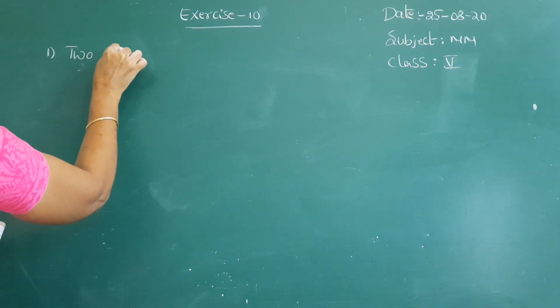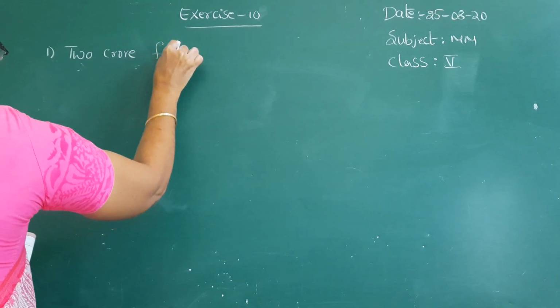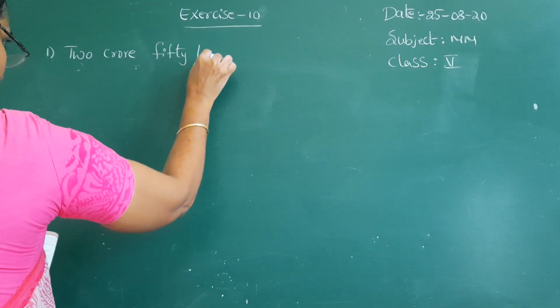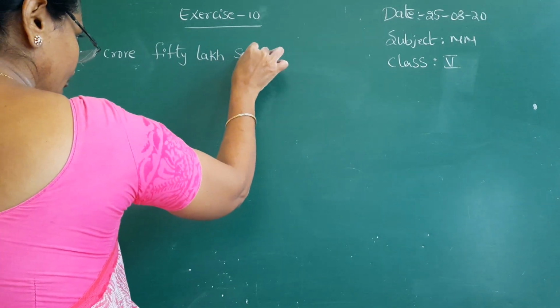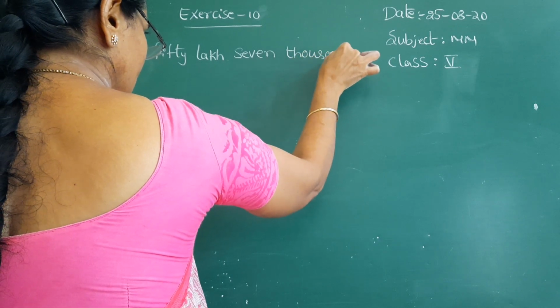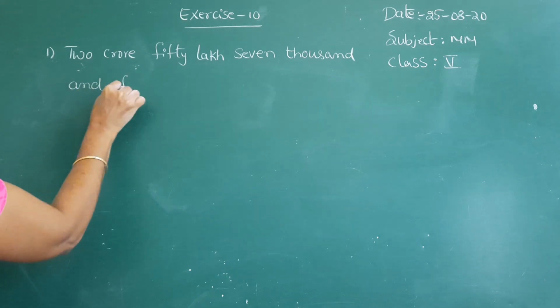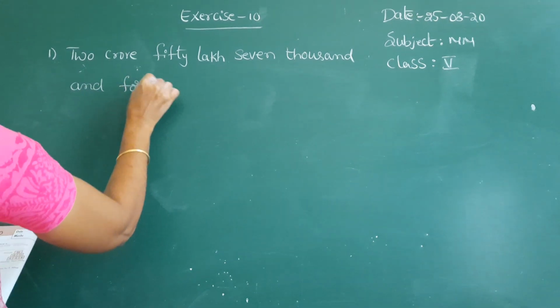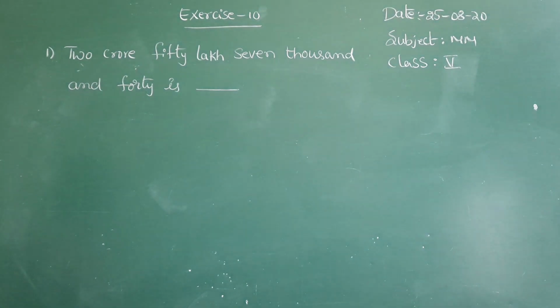2 crore 50 lakh 7,000 and 40. Okay, 2 crore 50 lakh 7,040. They are asking to write a numeral for this.